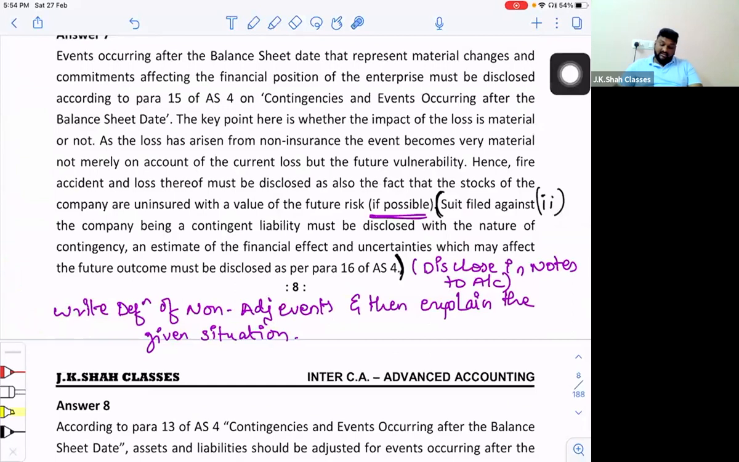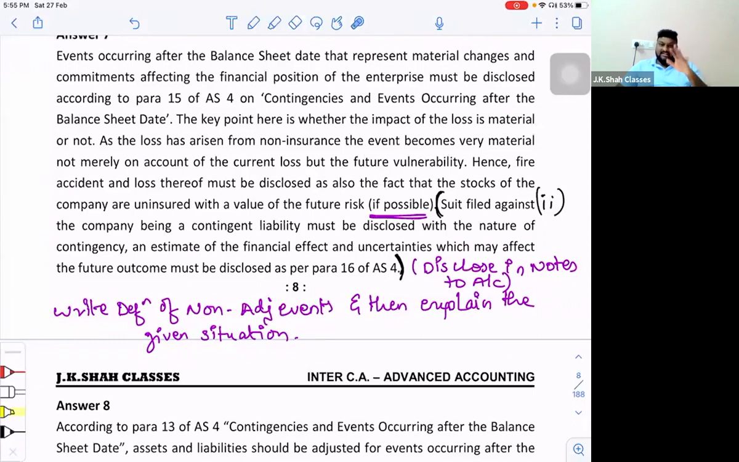What they have said over here is you have to disclose the financial impact and the uncertainties which may affect the future outcomes as per para 16 of AS4. Technically, the disclosure requirements of a contingency, whether as per AS4 or AS29, are one and the same. The only difference is that contingencies with respect to bad debts, that is doubtful debts, are covered by AS4, and all the rest are covered by AS29.